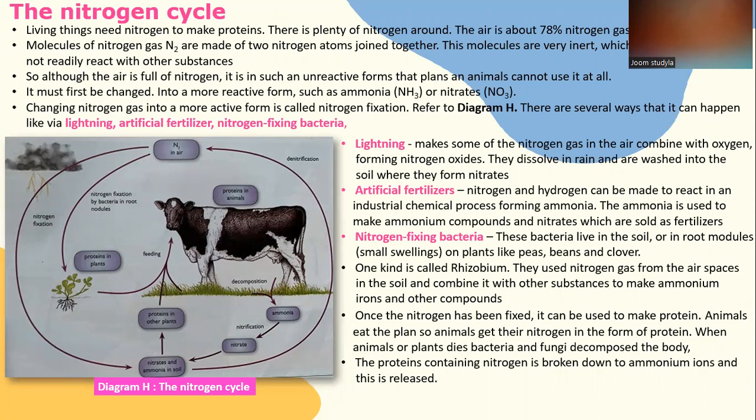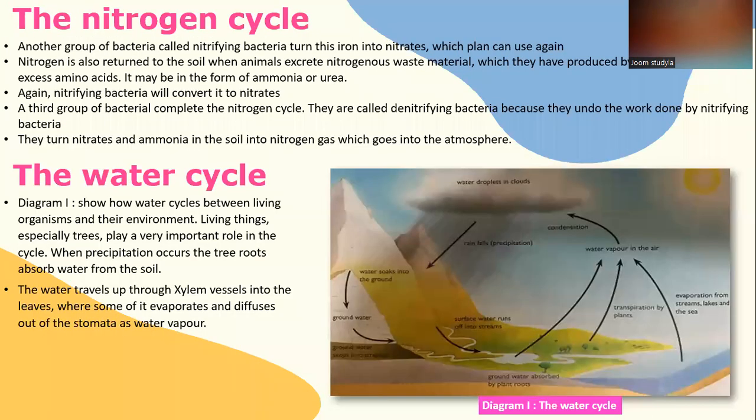When animals or plants die, bacteria and fungi decompose the body. So the protein containing nitrogen is broken down to ammonium ions, and this is released. In the nitrogen cycle, another group of bacteria called nitrifying bacteria turn this ion into nitrates, which plants can use again.